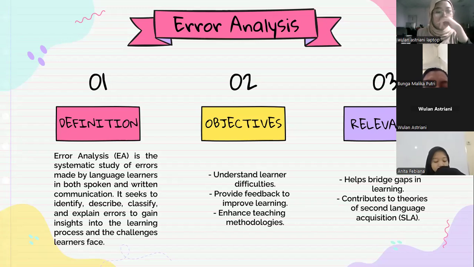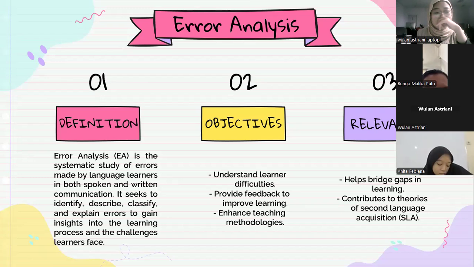Error analysis plays an important role in identifying specific areas where learners experience difficulty or lack of understanding. By knowing the error patterns, teachers can develop learning strategies that are specially designed to overcome the gap, to ensure that students get attention on the aspects of the language they most need to improve, so that learning becomes more focused and efficient.